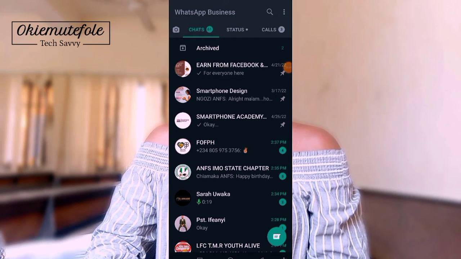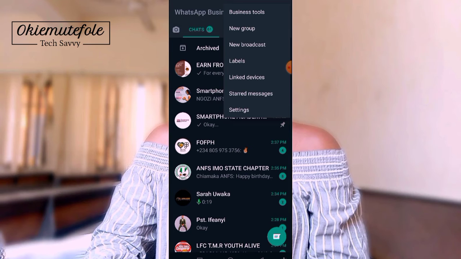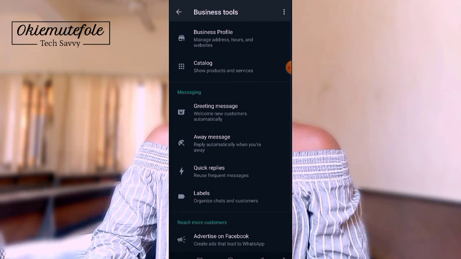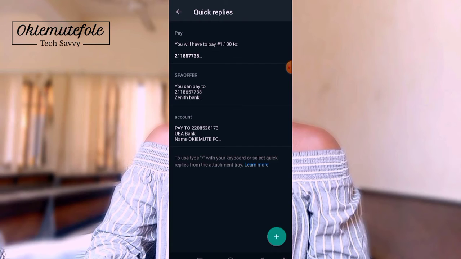Okay guys, so this is your WhatsApp Business. Once you log into your WhatsApp Business, you're going to click on the three dots at the top right-hand side. Once you click on it, you're going to see business tools and you're going to see quick replies. When you click on quick replies, you're going to see some of the quick replies I have placed here, so that when people ask me questions like "send your account details," all I need to do is to just click on a particular one on my WhatsApp Business and send the message immediately. So let me show you how to go about it.